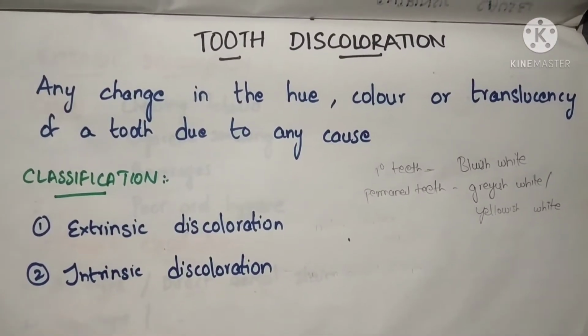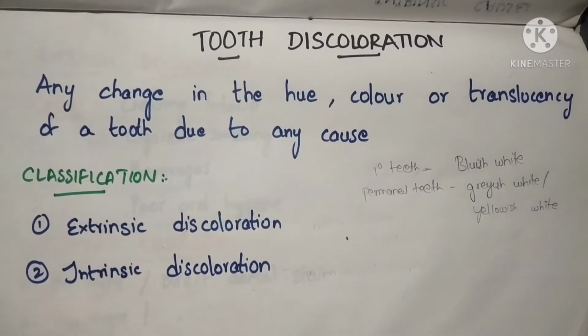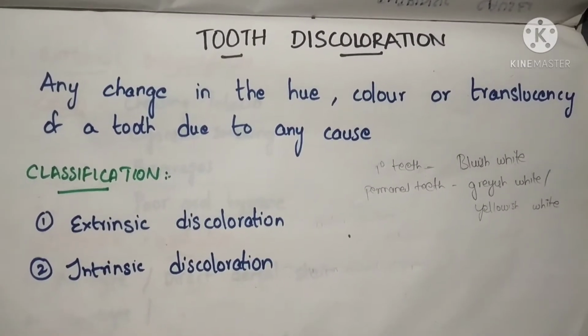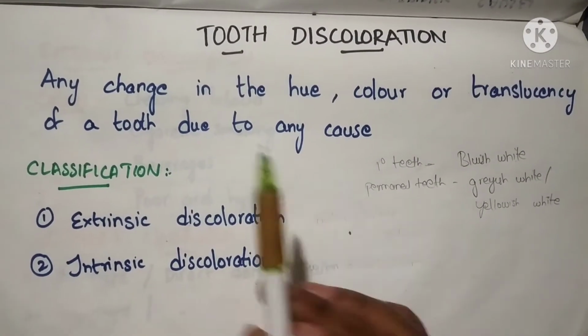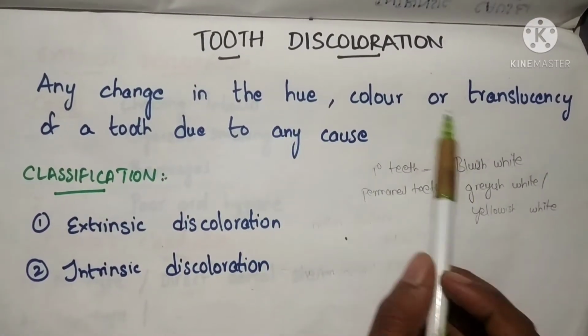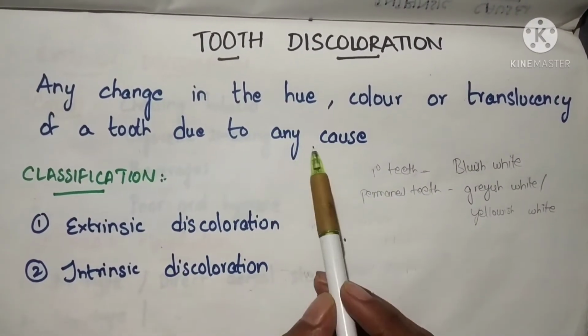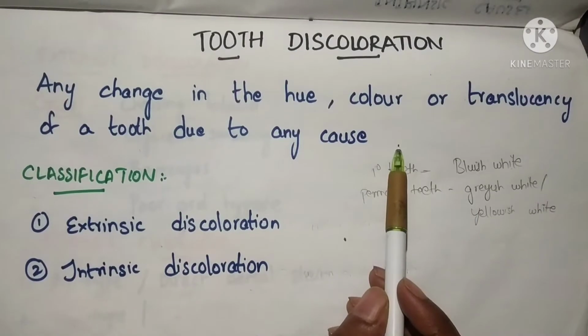This is Dr. Pratibha. Today we are going to discuss tooth discoloration. So what is tooth discoloration? Any change in the hue, color or translucency of a tooth due to any cause is called tooth discoloration.